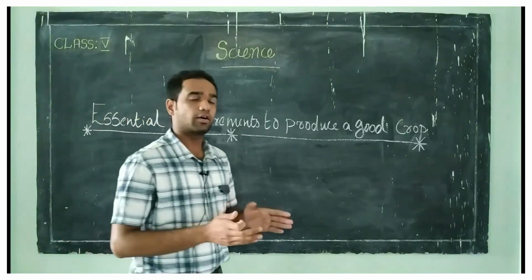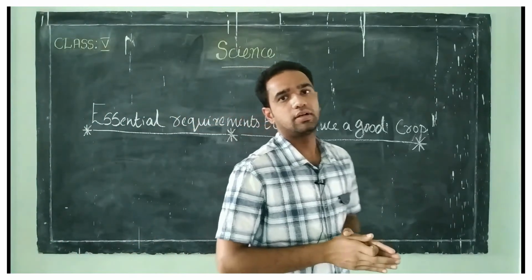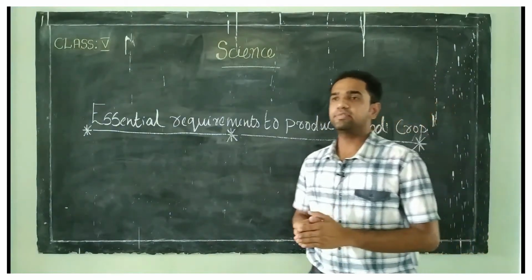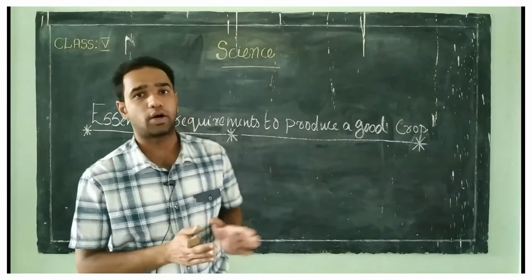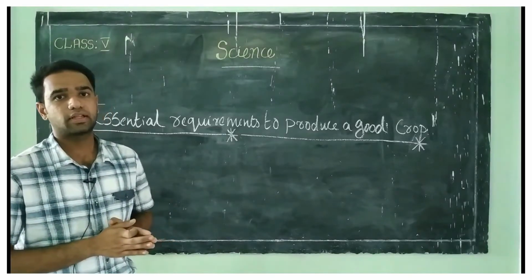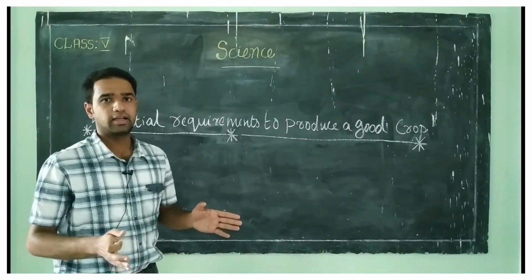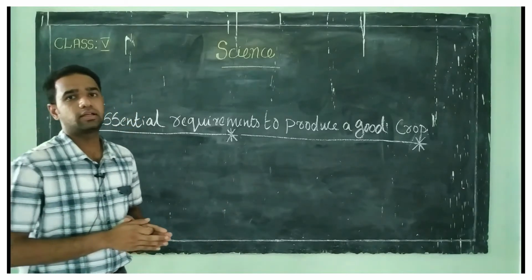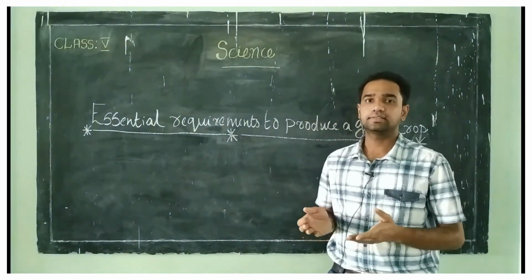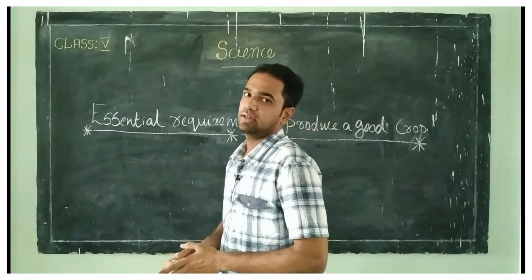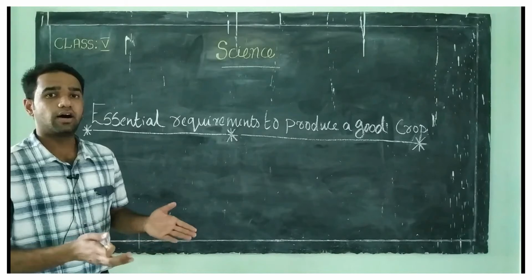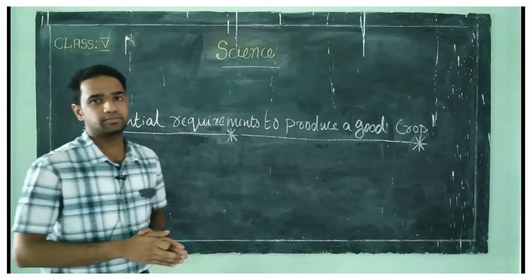These fertilizers are of two types: organic fertilizers and inorganic fertilizers. Organic fertilizers or manures are obtained from cow dung, dead and decayed plants and animals, and other waste. Clear? And what about inorganic fertilizers? They are chemical substances made of urea, sulfates and nitrates. The use of inorganic or chemical fertilizers is harmful to our environment.